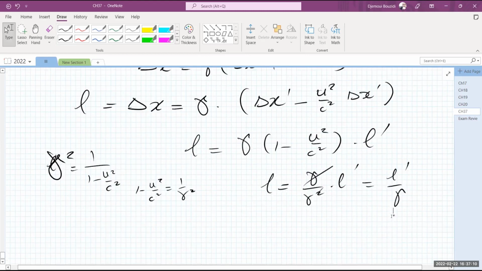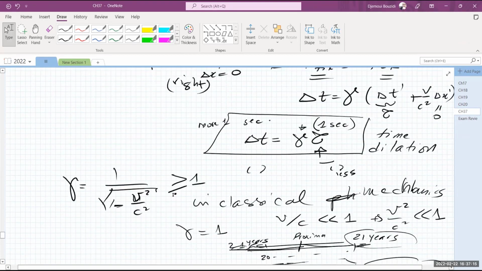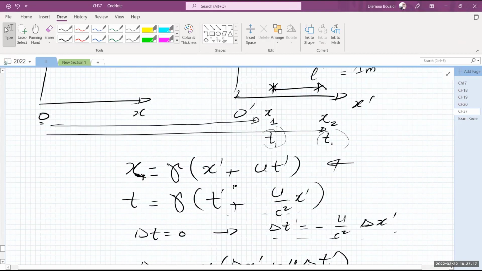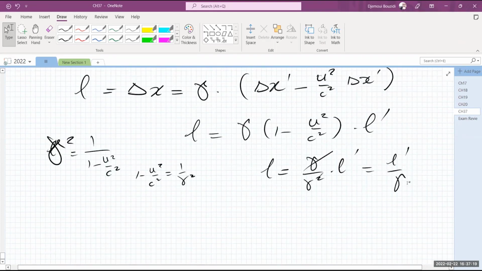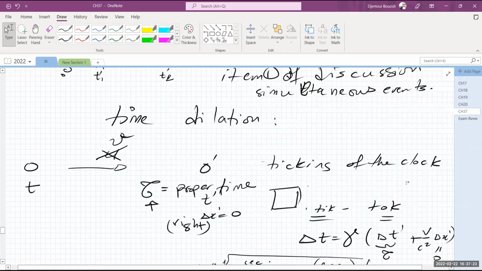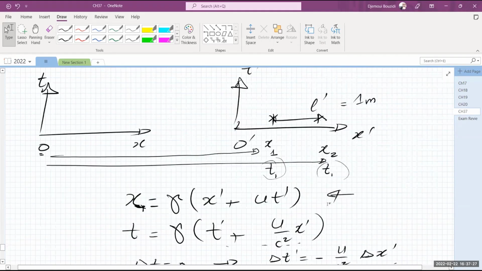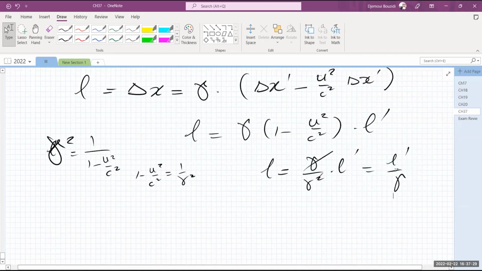So the length has shrunk by a factor of gamma. Remember, gamma is more than 1. So the length has shrunk by the factor gamma, whereas the time has extended by the factor of gamma, gamma tau. So in other words, he sees the ruler and thinks the ruler is not 1 meter, but less than 1 meter. So imagine gamma is equal to 5.